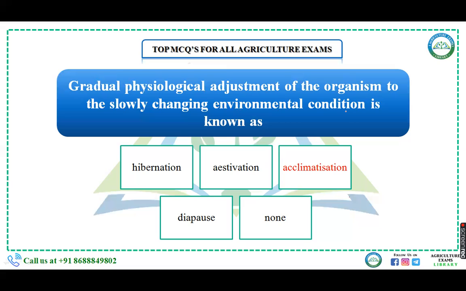And next is acclimatization, that is a gradual physiological adjustment of the organism to the slowly changing new environmental condition. If there is a shift in some environmental factor beyond the tolerance range of an organism, then the organism goes to the resting stage, or they will migrate from that place. So the right term for this is acclimatization.